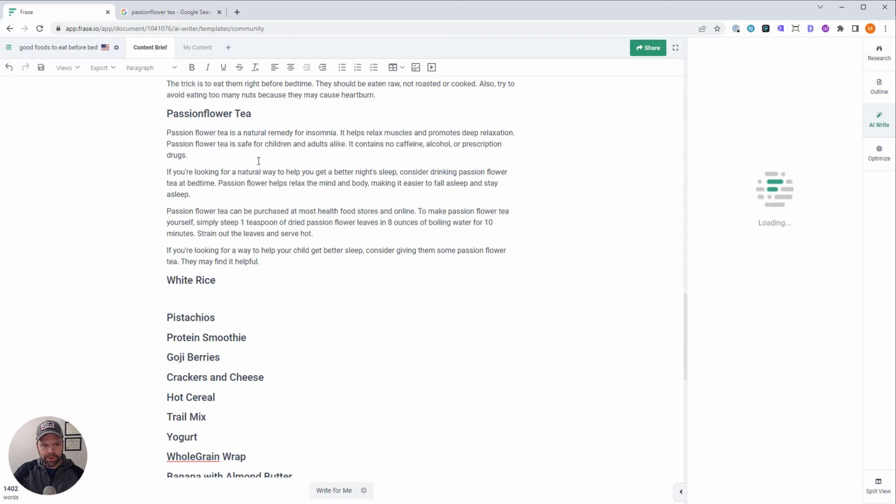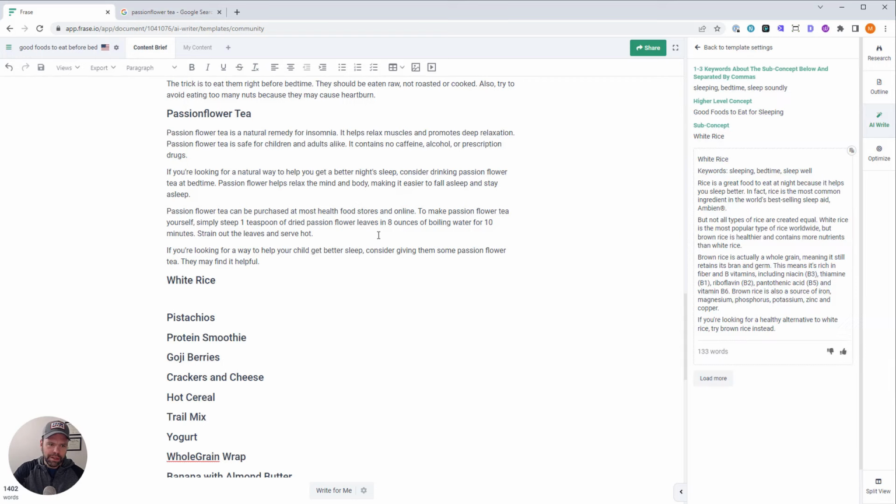Passion flower tea is a natural remedy for insomnia. It helps relax muscles and promotes deep relaxation. Passion flower tea is safe for children and adults alike. I think all tea is, really. It contains no caffeine, alcohol, or prescription drugs. If you're looking for a natural way to get a better night's sleep, okay, passion flower, cool.